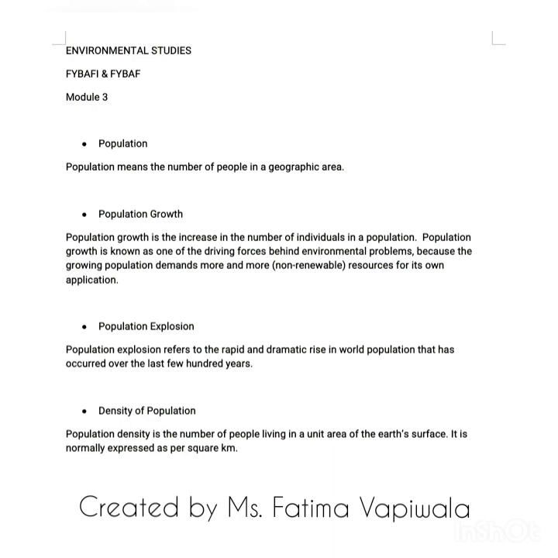Now, coming towards the end, the last concept, density of population. Population density is the number of people living in a unit area of the Earth's surface. It is normally expressed per square kilometer. So density of population is nothing but how many people are living in 1 square kilometer.